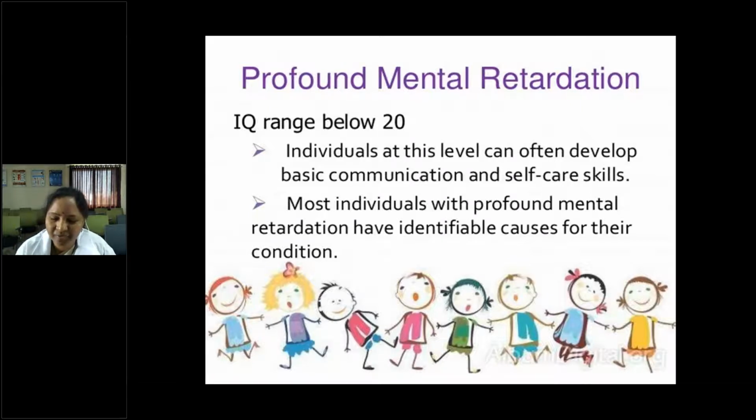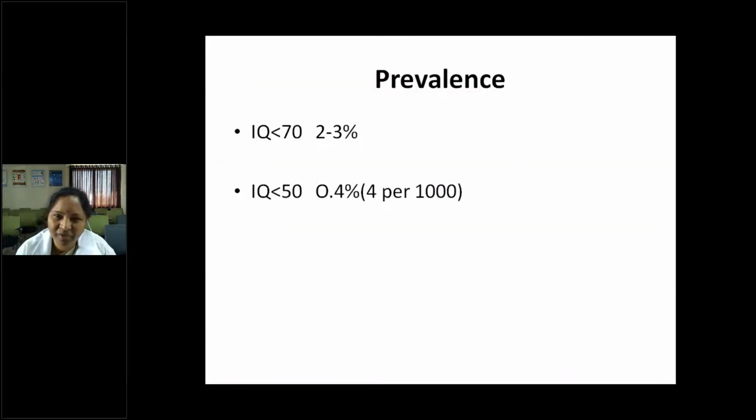Coming to the prevalence, as I told you, it's between 2.5 to 5%. In general, 2 to 3% of children may have an IQ less than 70, and an IQ less than 50 is very rare, about 0.4%.